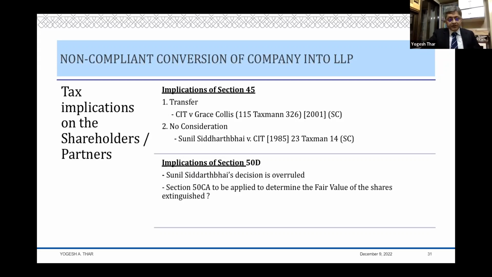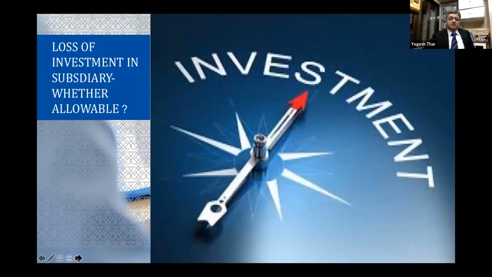According to me, beyond this, there cannot be any tax liability. And if for any reason the 50CA valuation is fairly reasonable, you can bear that cost, then probably I don't think that there can be any other levy in a case like this. But if you have got large immovable properties, maybe this may not work in those cases. So this was a small point which I thought is important in the case of non-compliant conversion.